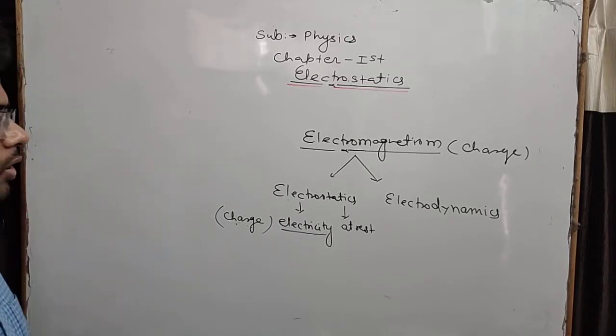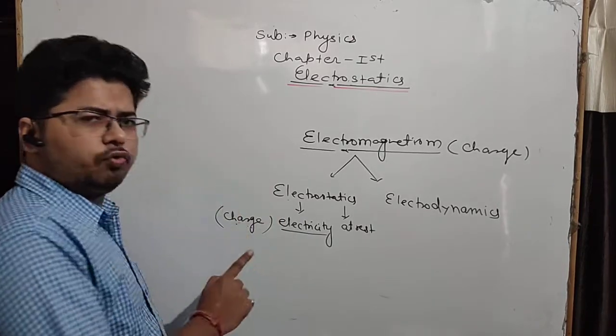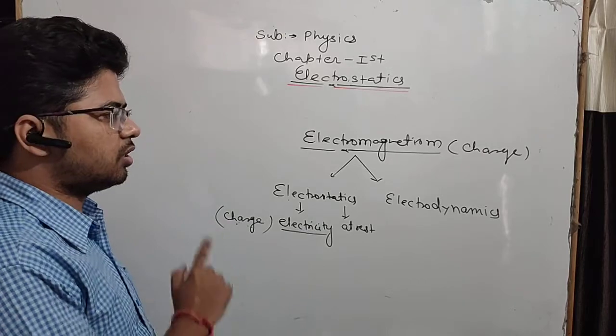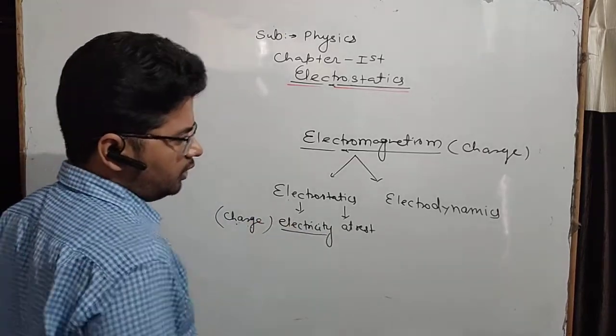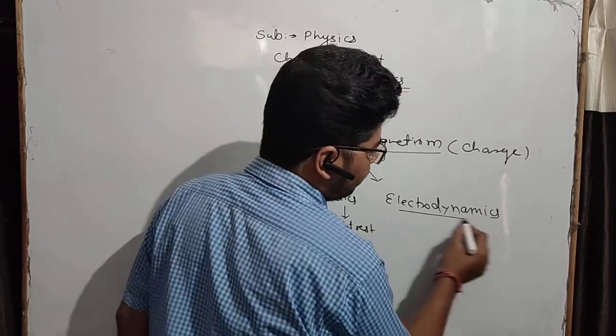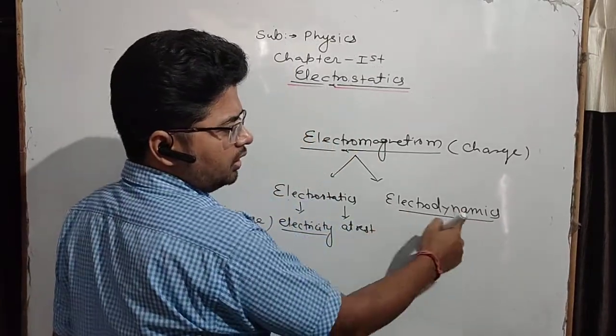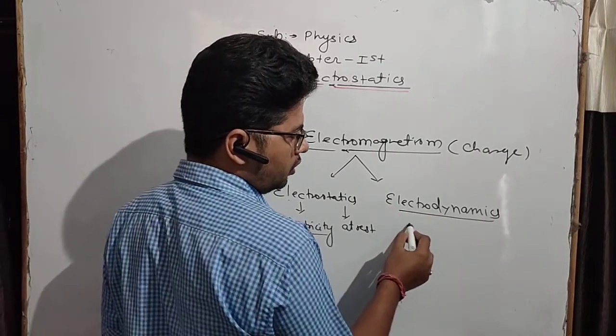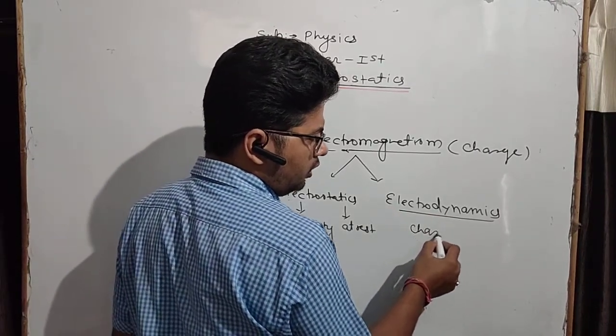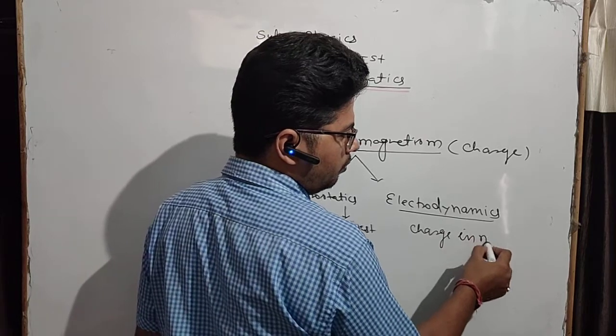So what is electrostatics, my dear students? It is a branch of physics that deals with charge at rest, their properties and the effects. And what is electrodynamics? As the name implies, electro means charge and dynamic means motion. It is the branch of physics that deals with charge in motion.